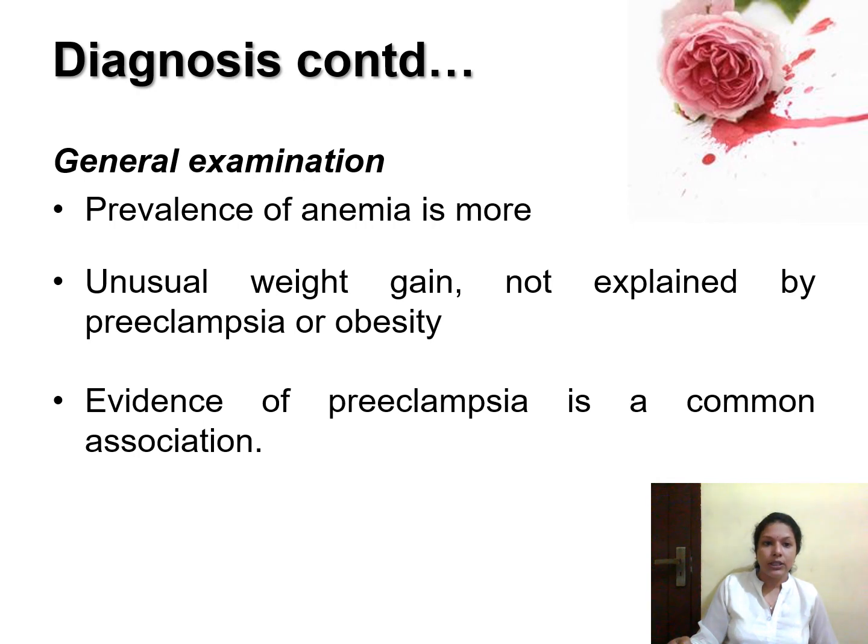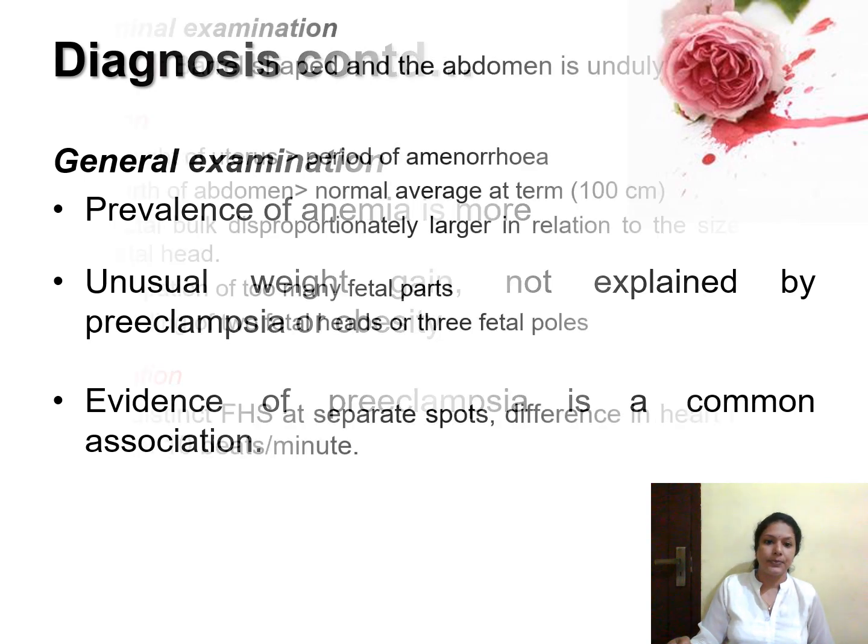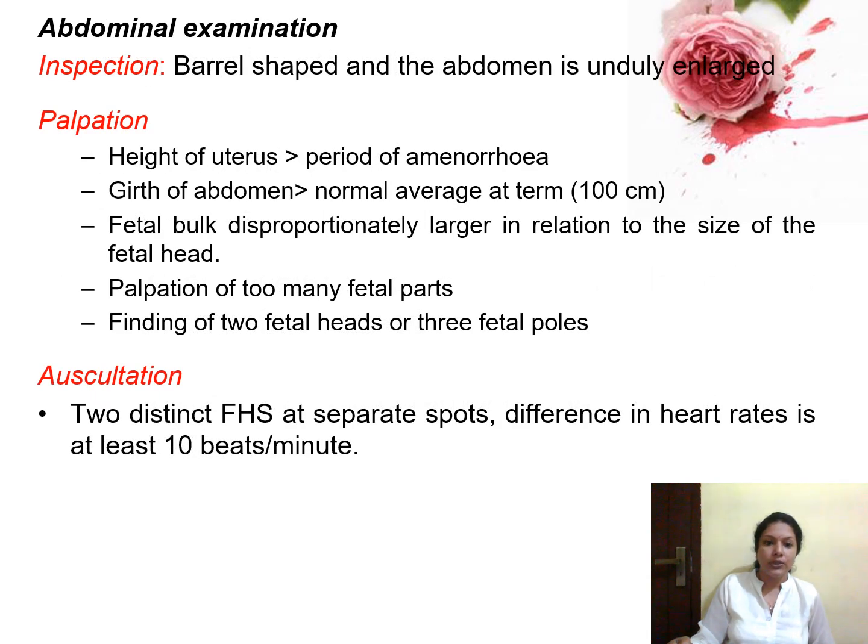And in the case of multiple pregnancy, the chance for preeclampsia or hypertension is more. If you're going for the abdominal examination, in the inspection you can see a barrel-shaped abdomen, and unexpected or undue enlargement of the uterus also will be there.